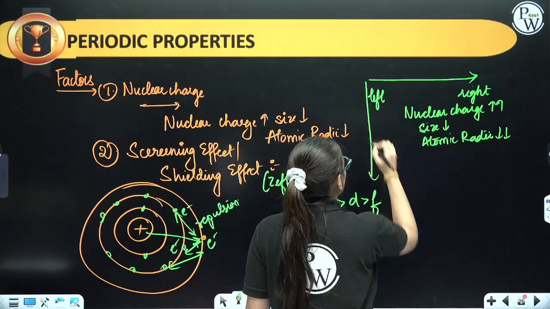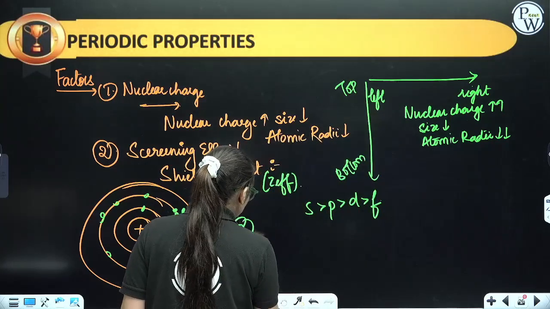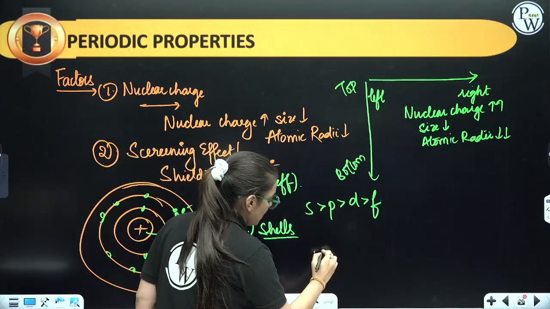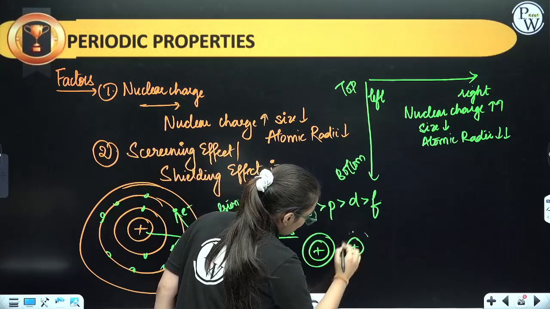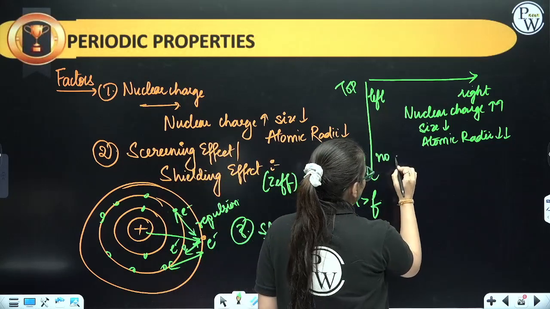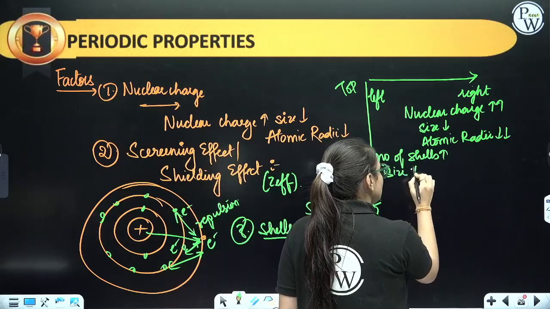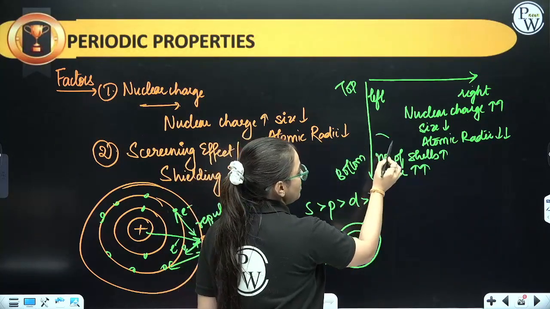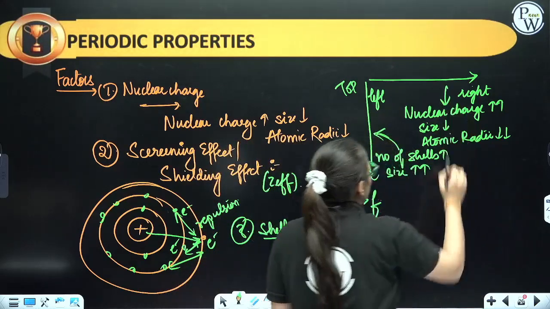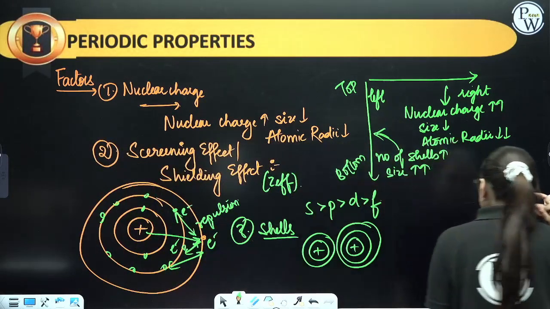Let us talk from top to bottom now. One more factor you can add over here is the number of shells. Shells are basically the value of n, the period number. For example, this is first shell, let us take a case in which we have 1, 2 shells, let us take a 3. When you are moving from top to bottom, the number of shells increases. If the number of shells is increasing, the distance between the nucleus and the outermost electron will increase. So atomic size will also increase. So from top to bottom, atomic size increases, and from left to right, it is going to decrease. Clear, everybody? Let us take few examples.